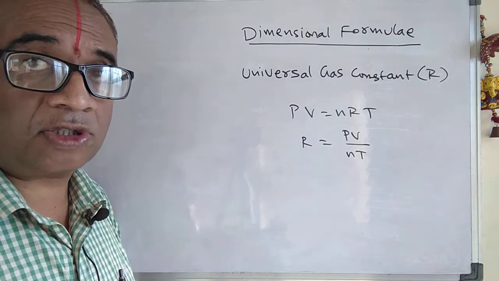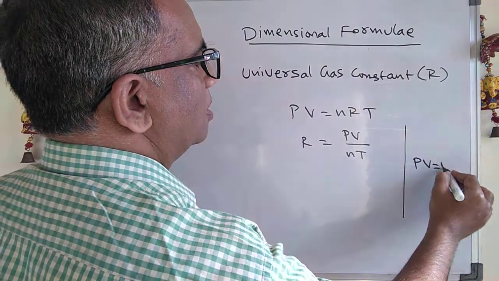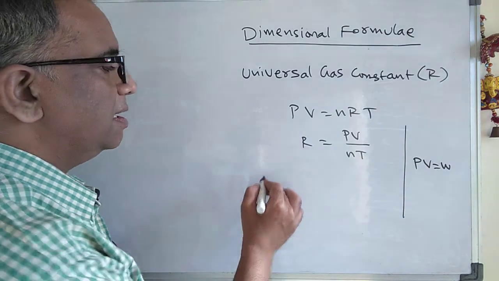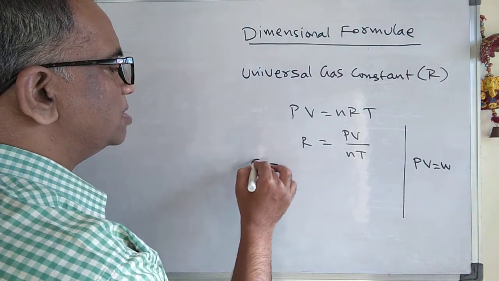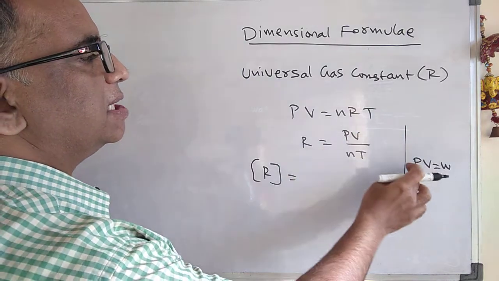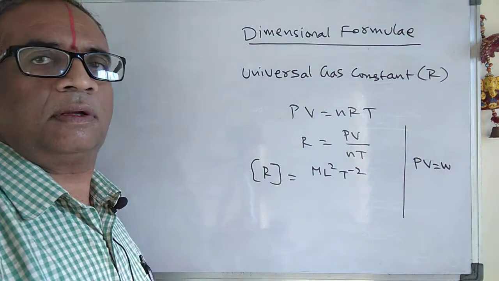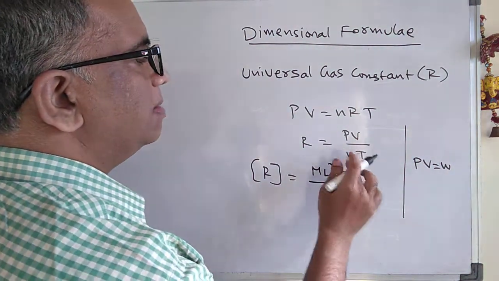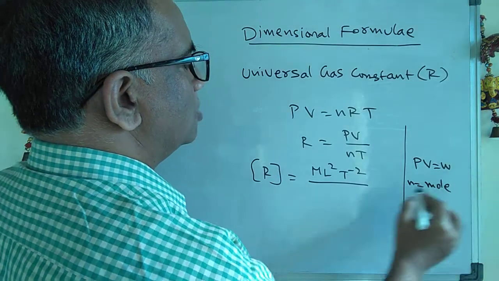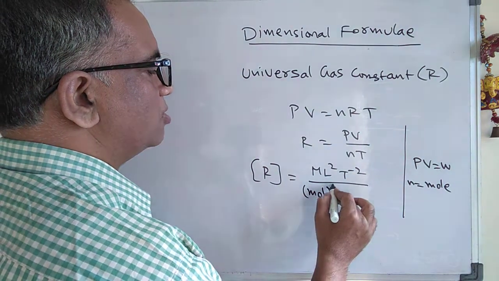See carefully, you should be very careful. Pressure into volume is nothing but the work done, and the dimension formula of work done you know already, which is ML²T⁻². Here n means number of moles, so it is mol to the power of 1.